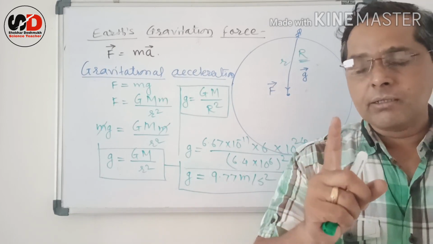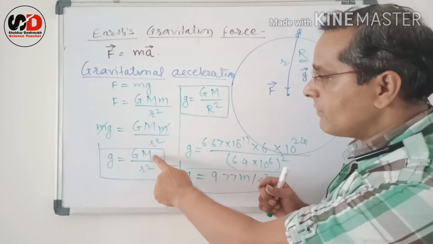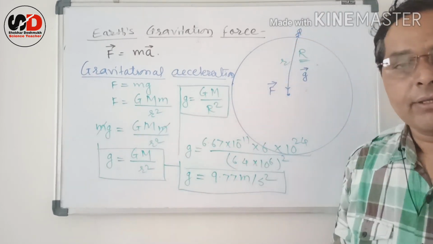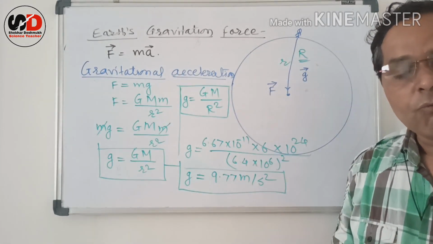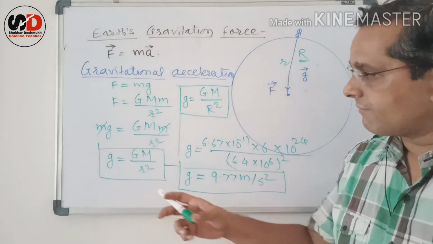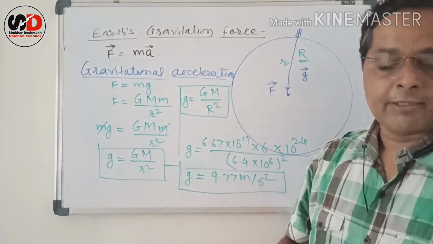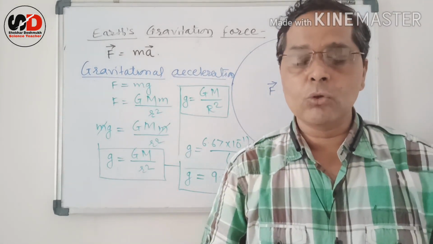But one thing keep in mind, that it depends on the mass of Earth and not the mass of the object. What is the meaning of that? Whatever be the mass of the object, gravitational acceleration remains constant if they are at the same place. That means a very simple activity you can perform at home.